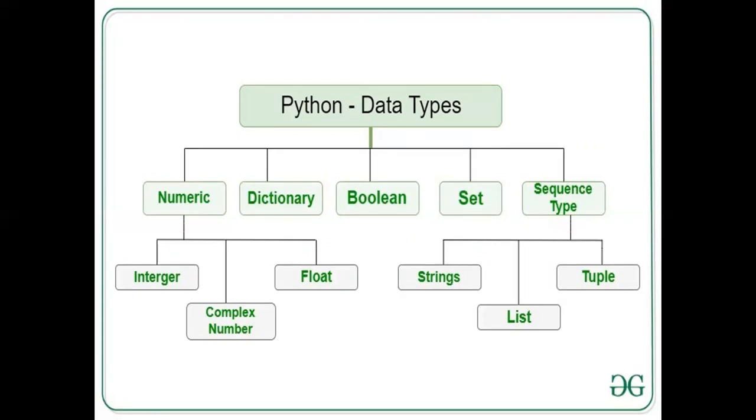So if you have given a equal to 10, it means the data type of a will be integer. If you have given a equal to 10.50, it means the data type of variable a will be a floating point number. If you have given a equal to 10 plus 20j, then the data type of a variable will be complex. That's what we have seen in the previous session.